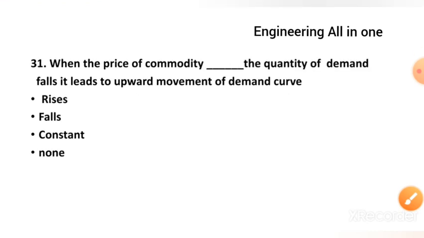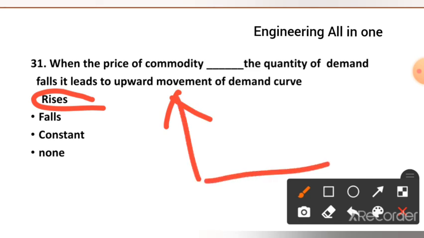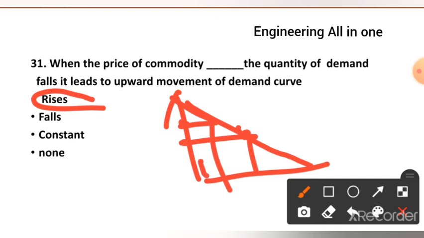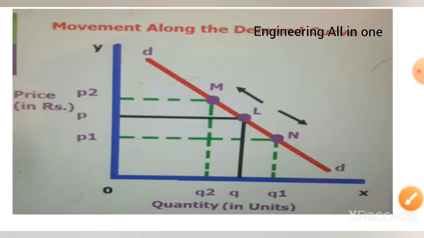Now see question number 31. When the price of a commodity dash, the quantity demanded falls, it leads to the upward movement of the demand curve. When the price of the commodity rises, we have seen, if this is the demand curve, first point was here, and then plot was here. Now as price increases, demand will fall, so demand will reach here, there will be upward movement of the demand curve. This is referred to as contraction of the demand curve.